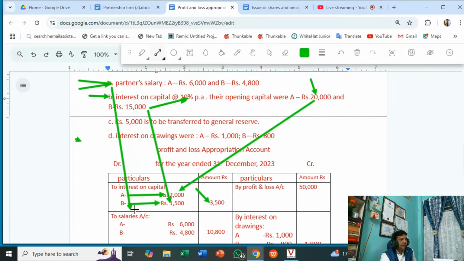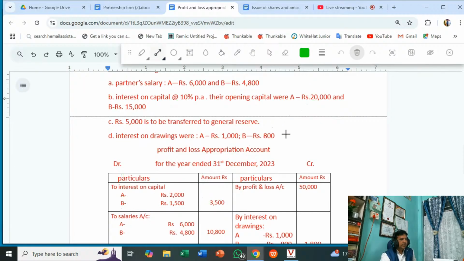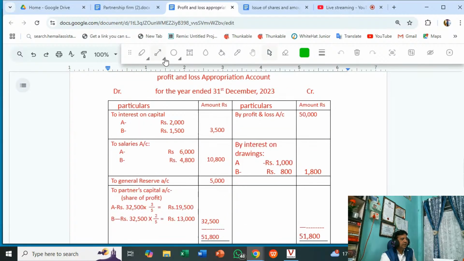Similarly, if the partnership firm is giving any salary or any commission, these will always appear on the debit side. This is the salary amount. A is getting salary 6,000, B is getting salary 4,800, total 10,800. And interest on drawings is always on the credit side. This 1,000 is given in the question, and B 800 is given in the question. So total 1,800.